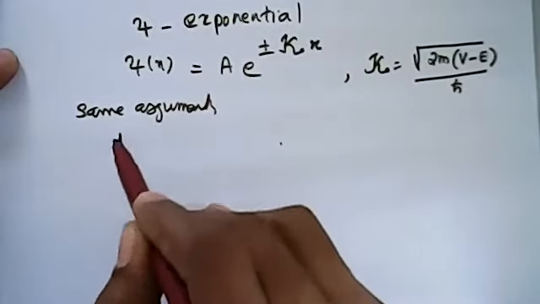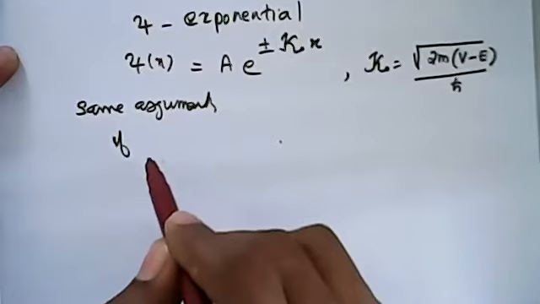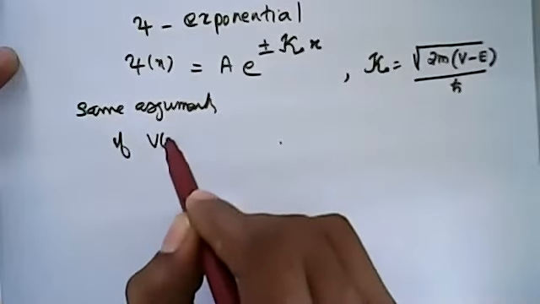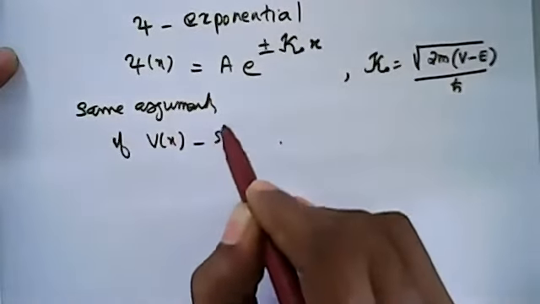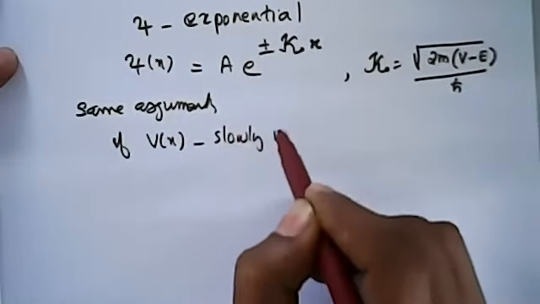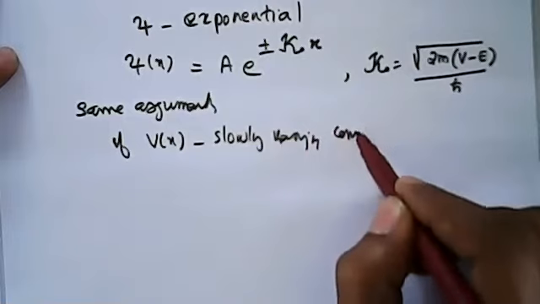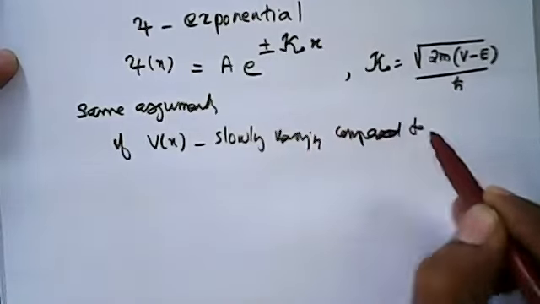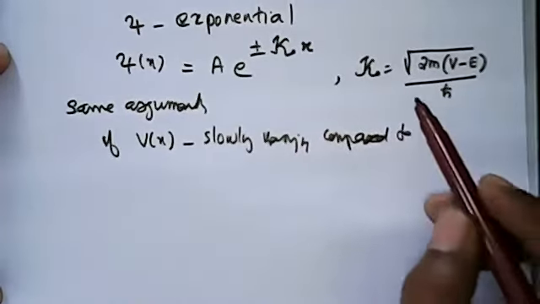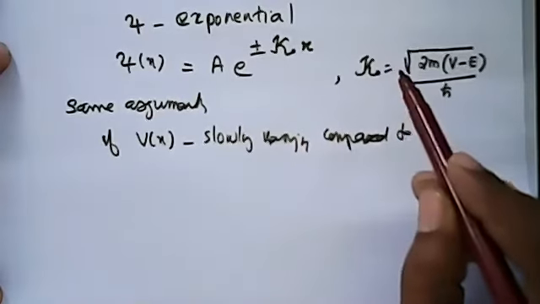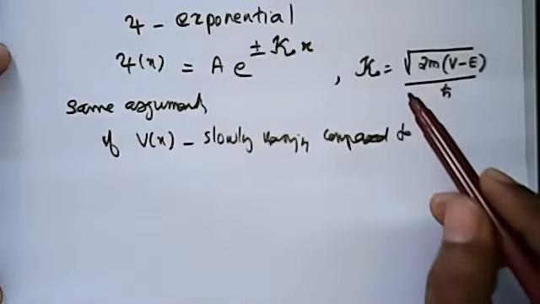Now consider V of x as slowly varying. V of x is slowly varying compared to, here there is no lambda, or rather lambda is there but very large.